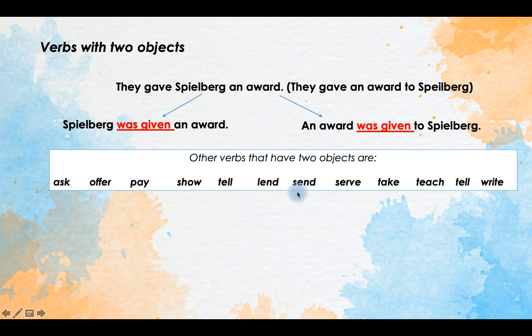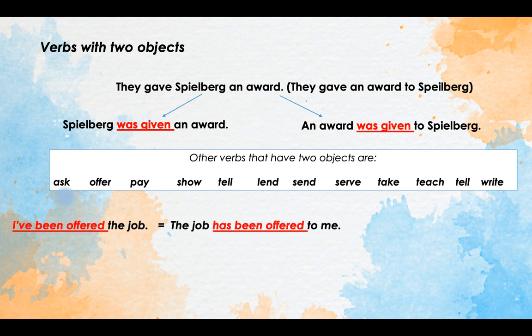Okay, so I told you that there are many verbs like this that use two objects, and some of them are ask, offer, pay, show, tell, lend, send, serve, take, teach, write. And you can make passive sentences in two possible ways with these verbs. Here are a few more examples. I've been offered the job, or the job has been offered to me. Yeah, these two sentences are both correct.